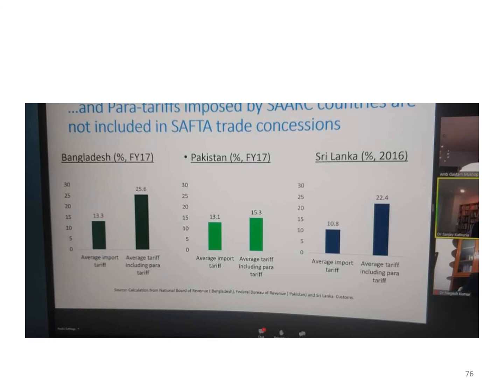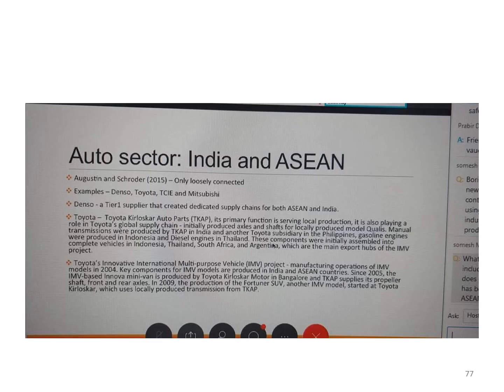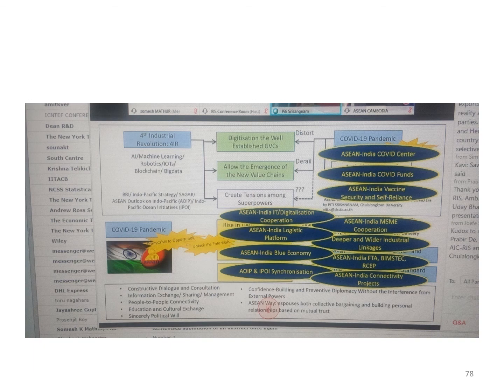Again, on SAFTA, I've given you examples of how restrictive we are. This is on the possible relation that we can have with the ASEAN countries on the auto sector and so forth.